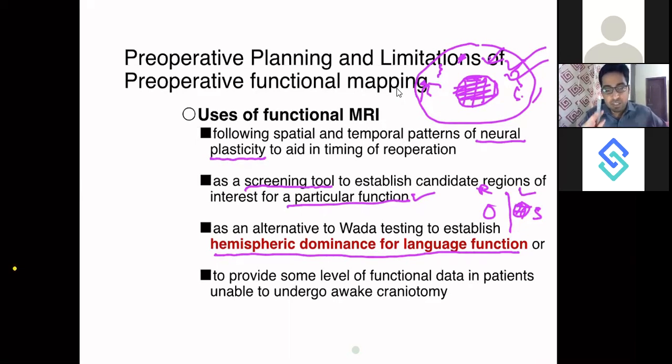It also provides some level of functional data in patients unable to undergo awake craniotomy. If the patient is anyway not able to undergo awake craniotomy and I am doing the surgery under GA, at least I will come to know some functional data pre-operatively. During the surgery, I will not get feedback on whether the patient's speech is getting affected or not. But under GA, I would avoid those areas which were shown in my pre-operative functional MRI to be speech areas. So I will not go near those areas. That's how it works.